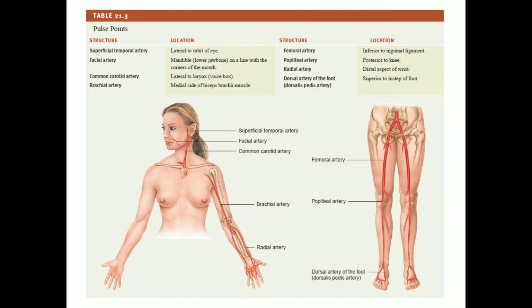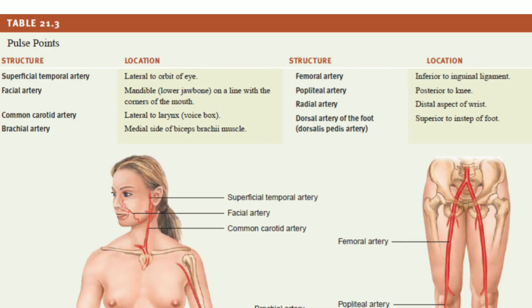The pulse is felt strongest in the arteries closest to the heart and becomes weaker in the arterioles and disappears almost in the capillaries. The pulse may be felt in any artery that lies near the surface of the body and can be compressed against a bone or other firm structures. The location and structure of the different pulse points are shown in the table.